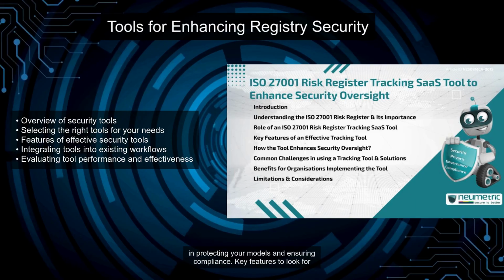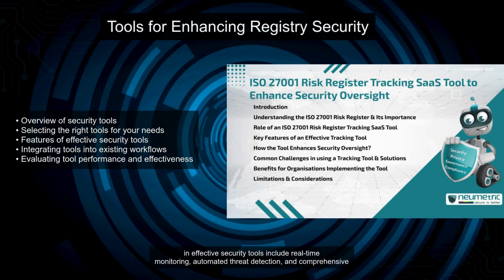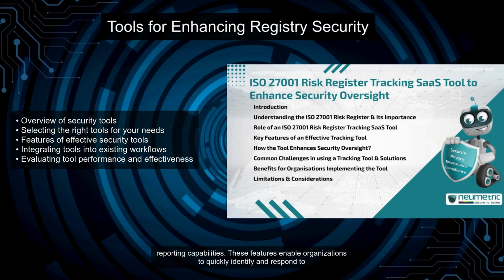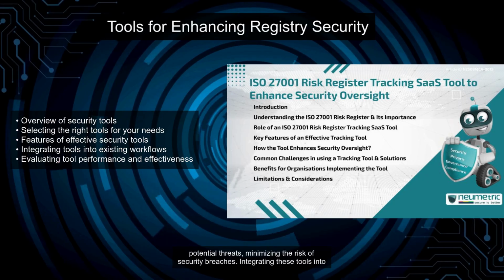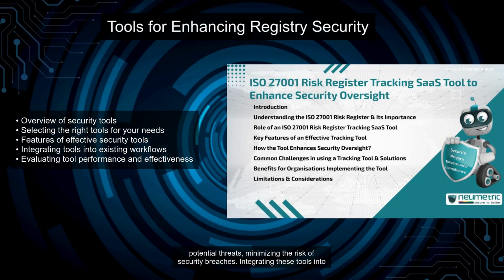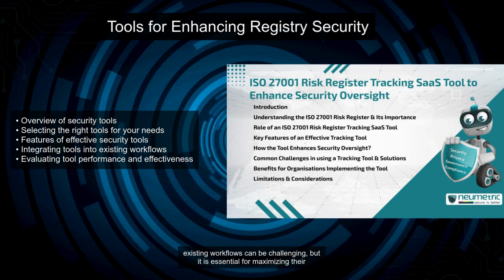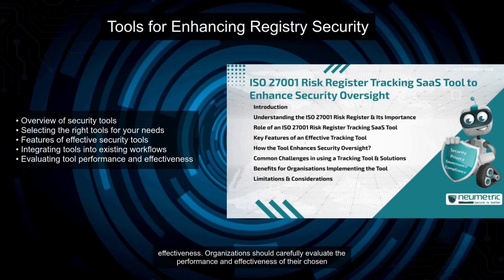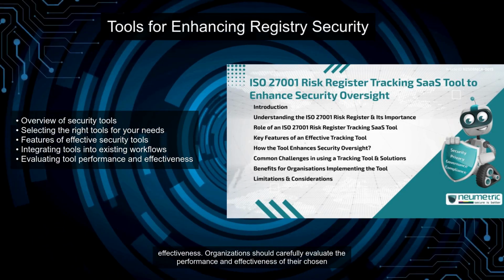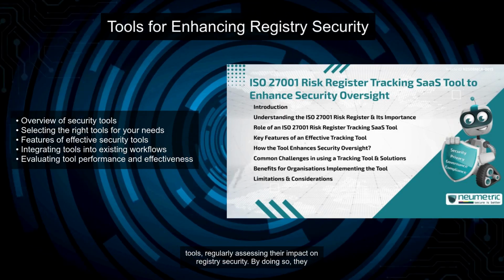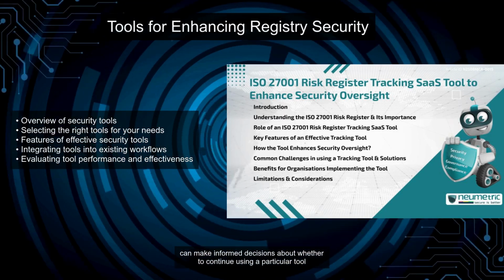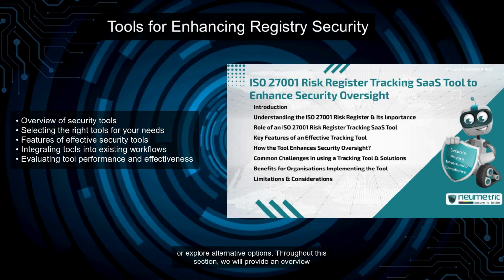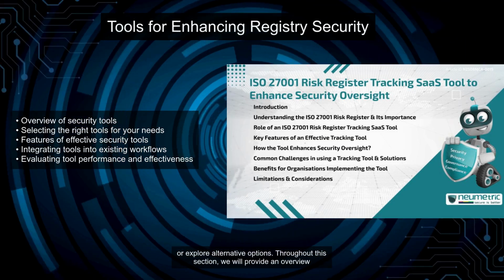Key features to look for in effective security tools include real-time monitoring, automated threat detection, and comprehensive reporting capabilities. These features enable organizations to quickly identify and respond to potential threats, minimizing the risk of security breaches. Integrating these tools into existing workflows can be challenging, but it is essential for maximizing their effectiveness. Organizations should carefully evaluate the performance and effectiveness of their chosen tools, regularly assessing their impact on registry security. By doing so, they can make informed decisions about whether to continue using a particular tool or explore alternative options.